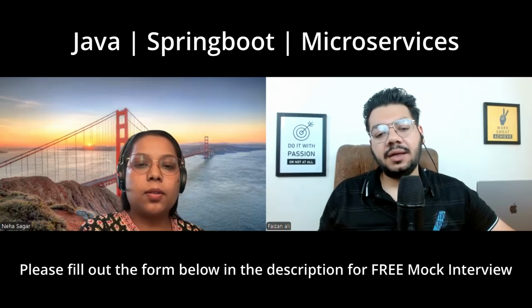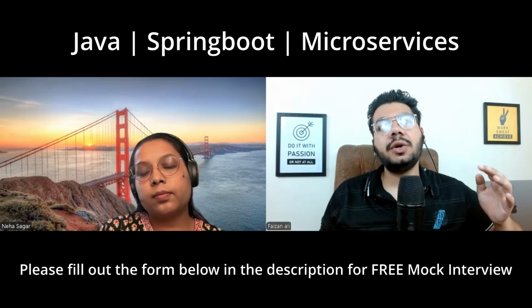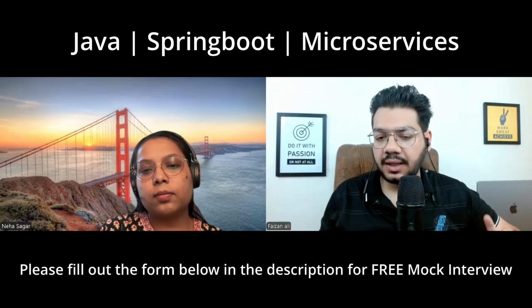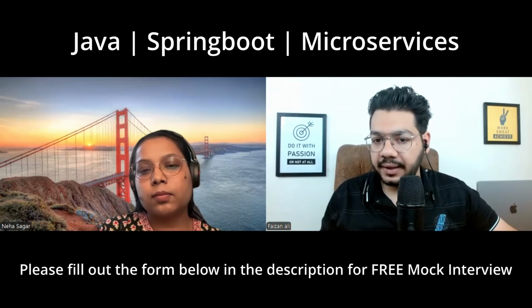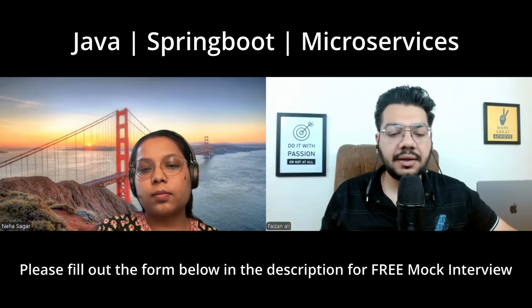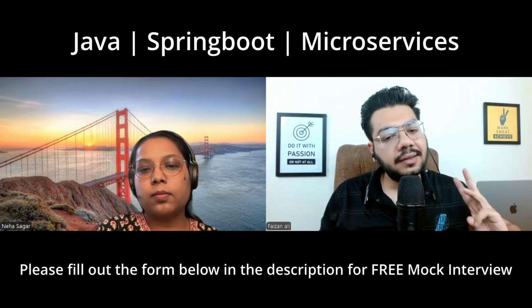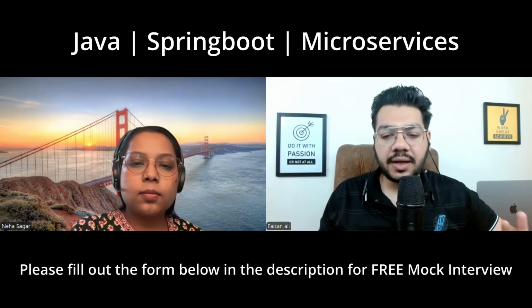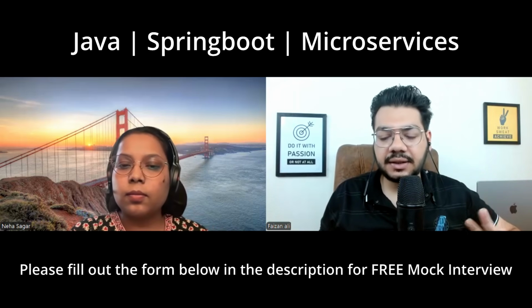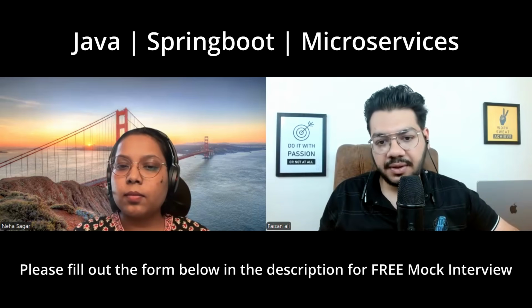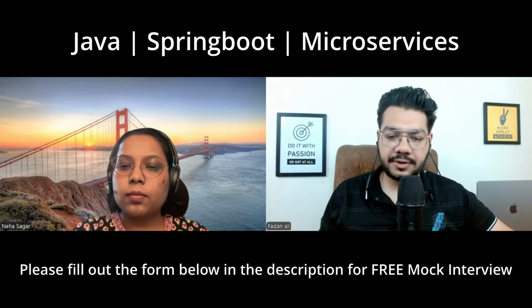Okay. Suppose your team lead asks you to design three endpoints. One is get a user by ID, right? Second is search users with some optional filters, right? Third is create a new user, right? Tell me the URLs, I mean, among these three, where you would use path variable, request parameter, and request body annotation.